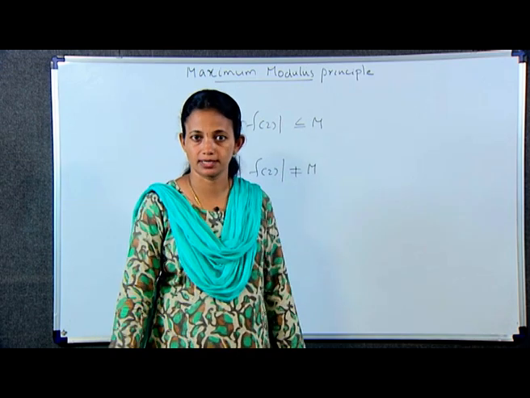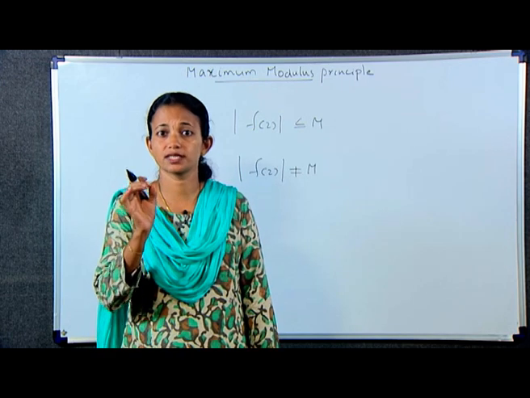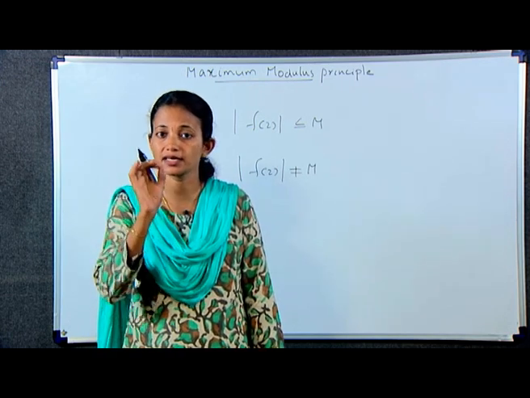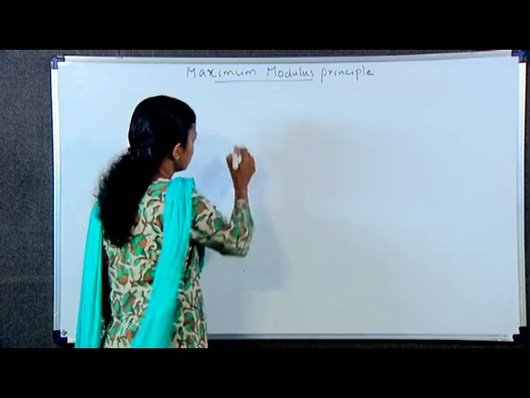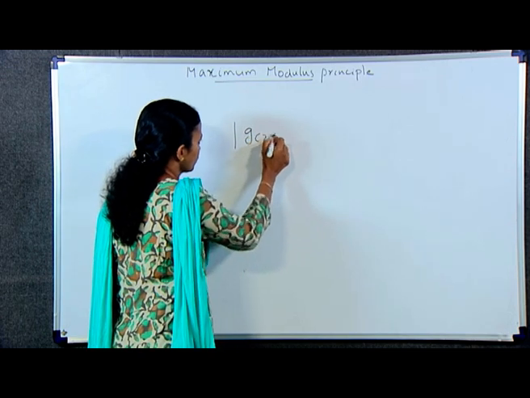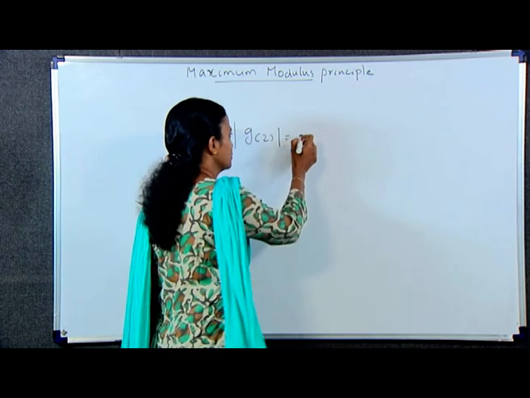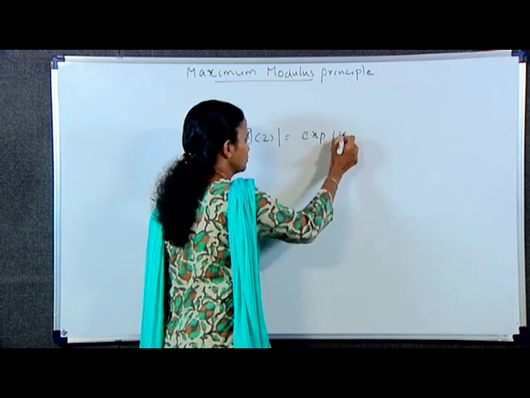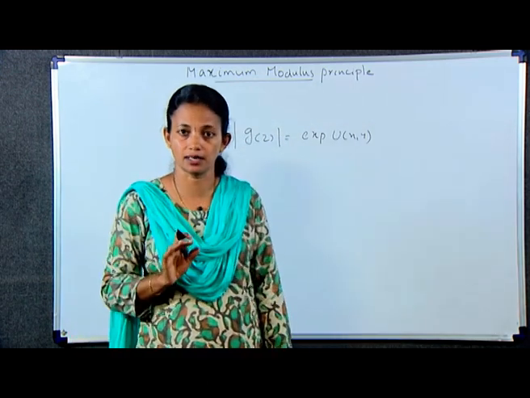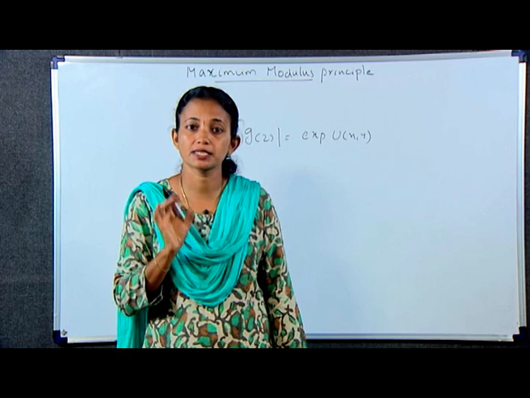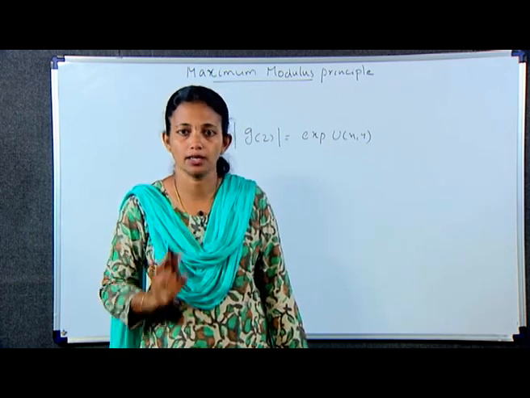Hence, its modulus, that is |g(z)|, where g(z) is exponential of f(z), we can write |g(z)| is equal to e to the power u(x,y), which is continuous in R, must assume its maximum value or otherwise minimum value in R on the boundary.